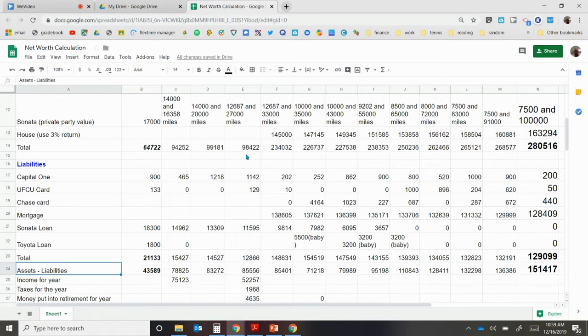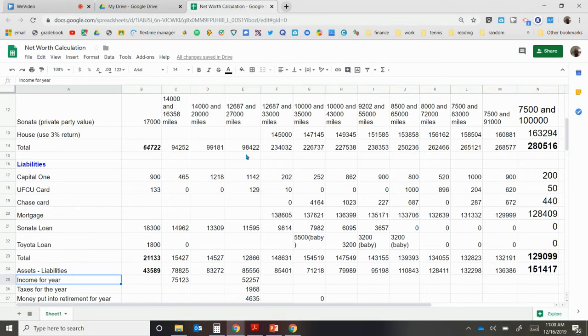Now, ideally, your net worth is steadily increasing over time. It doesn't necessarily increase every year. If you have a big brokerage or Roth IRA account and the market goes down quite a bit one year, you might have a negative net worth change in those years. So definitely take that into account. As long as you're constantly putting money into these accounts, though, over long periods of time, you should be benefiting.